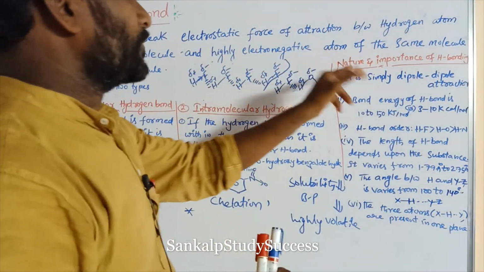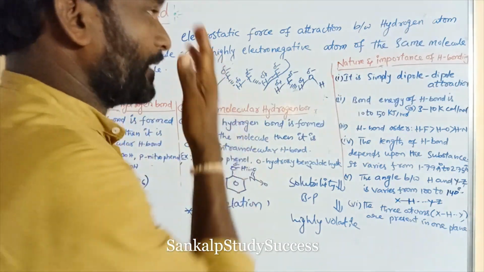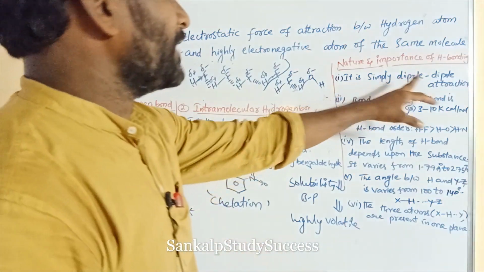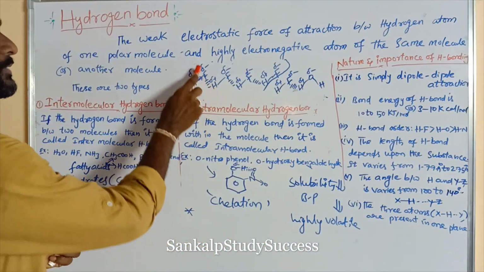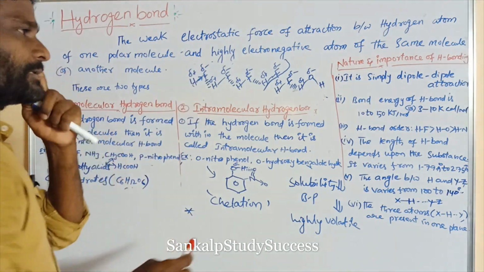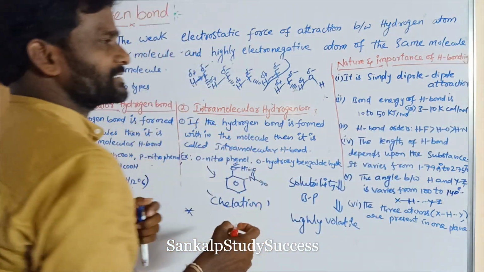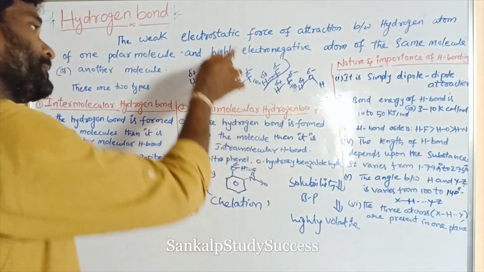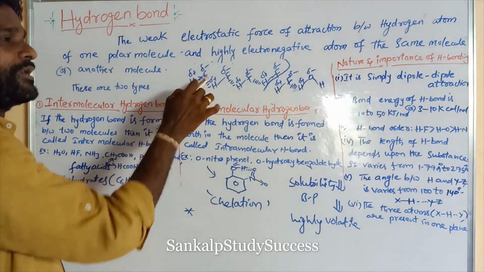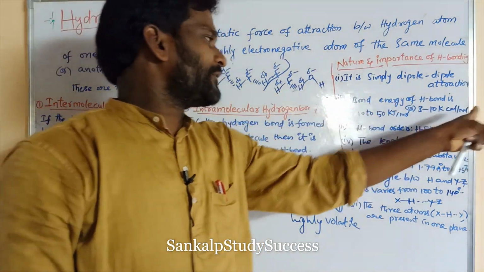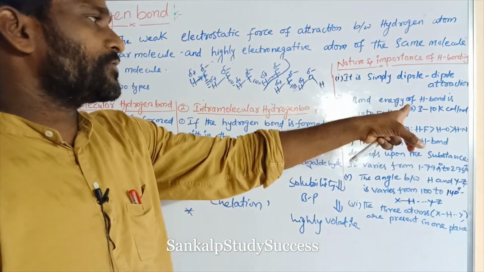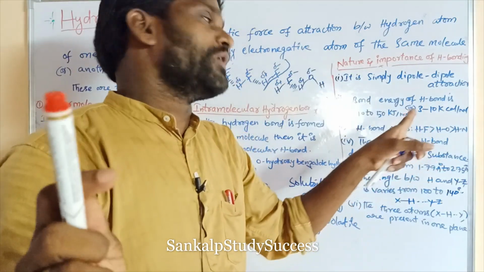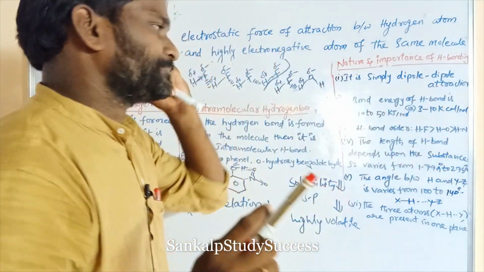Now we will discuss the nature and importance of hydrogen bonding, right? It is simply dipole attraction. This is a dipole, this is another dipole attraction. The bond energy of hydrogen bond is 3 to 10 kilocalorie per mole, or 10 to 50 kilojoule per mole. So this amount of energy is required to break the hydrogen bond. We know that 1 kilocalorie is equal to 4.18 kilojoule, right?